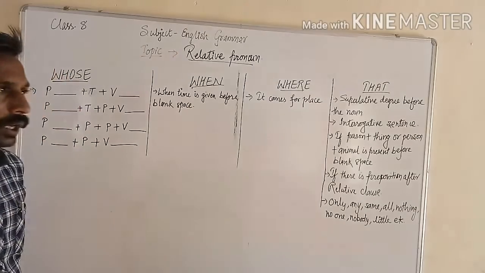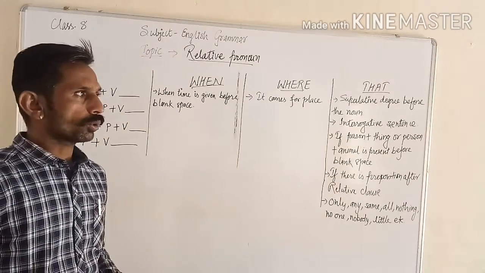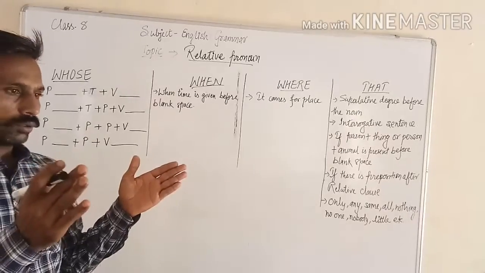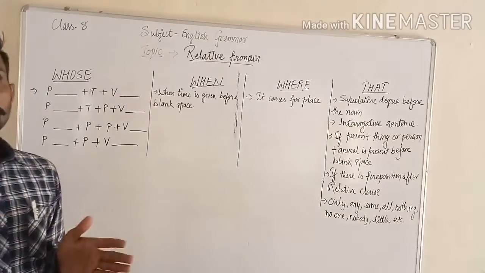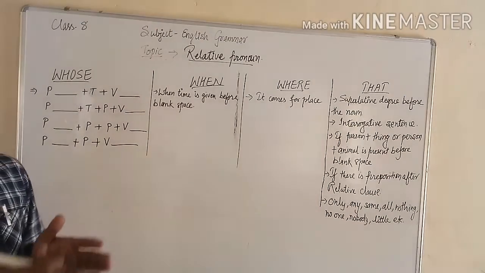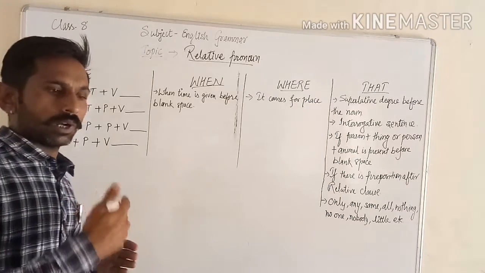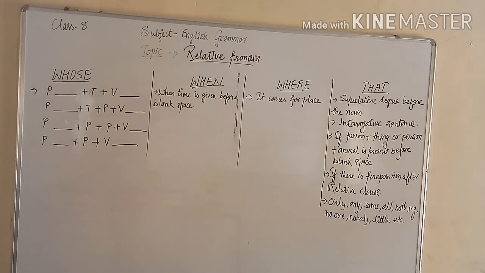Relative pronouns first relate one thing to another, or we can say they join or connect one sentence to another sentence. Today our first relative pronoun is whose.